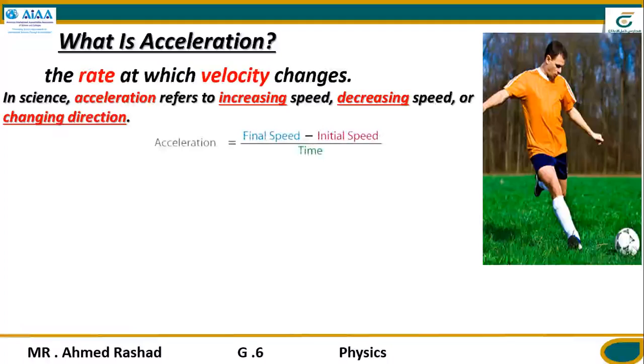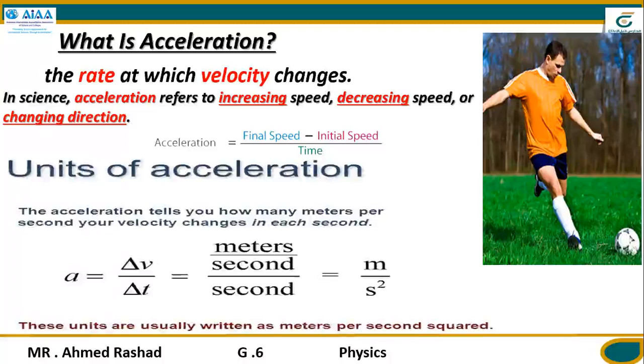Acceleration equals final speed minus initial speed divided by time. We remember the unit of speed is meter per second, and then another second for time, so the difference here is in the unit of acceleration. The acceleration tells you how many meters per second your velocity changes in each second.